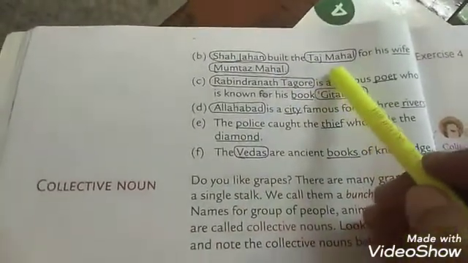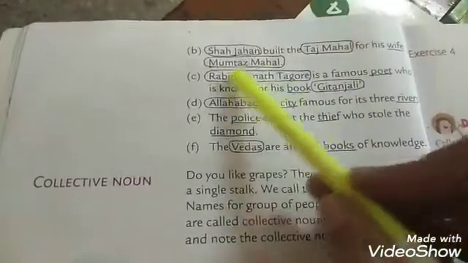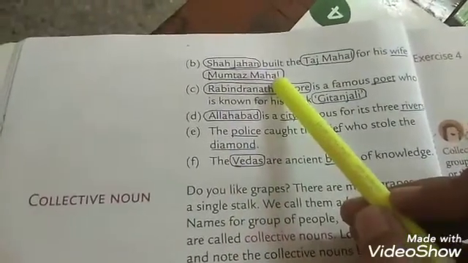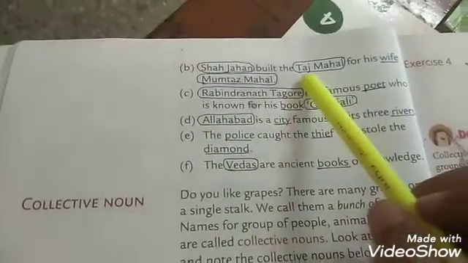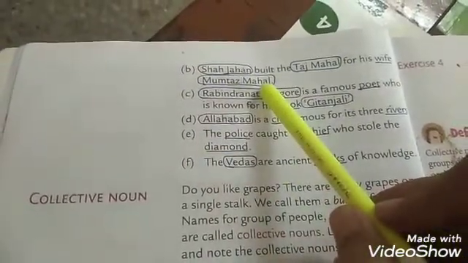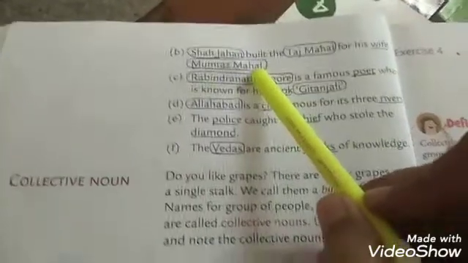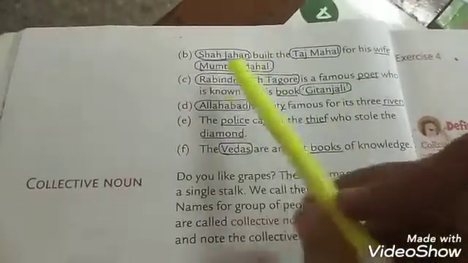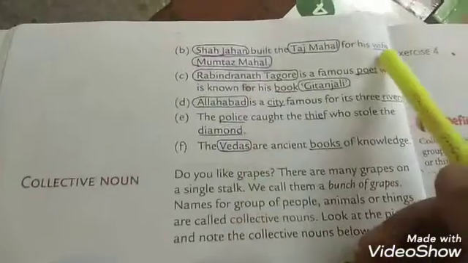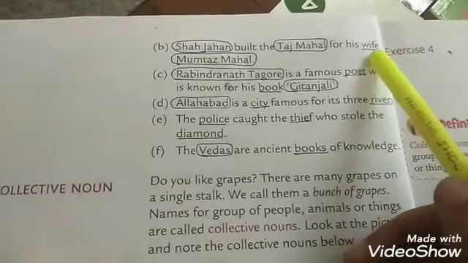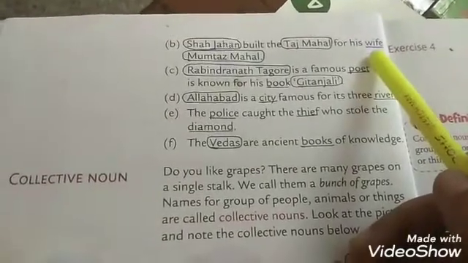Taj Mahal again proper noun and Mumtaz Mahal is also a proper noun. So we are going to circle Shah Jahan, Taj Mahal and Mumtaz Mahal. And wife. Wife is a common noun, so we are going to underline it.